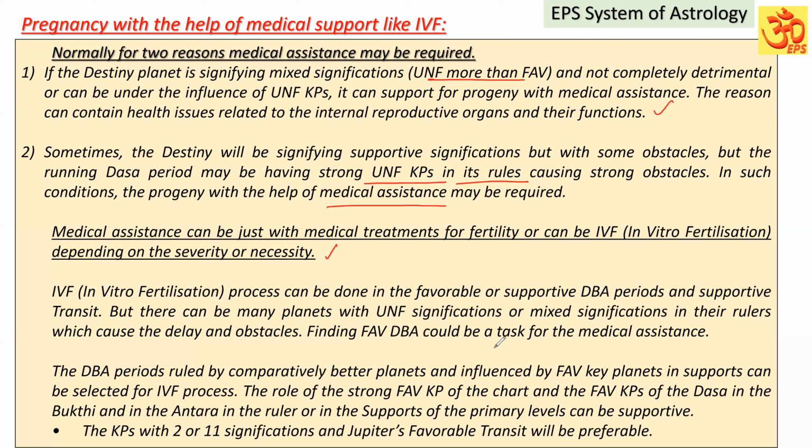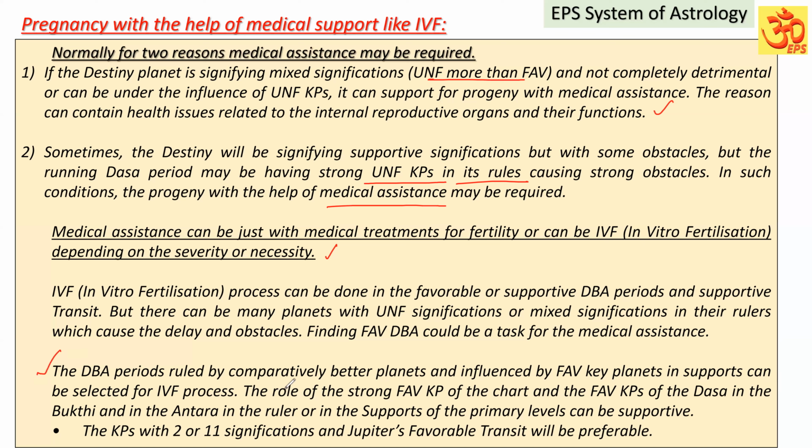What we have to do is check which are the comparatively better periods, with the favorable key planets ruling in the dasa. That favorable key planet of the destiny should be playing a role in the dasa, along with other favorable key planets, and the bhuktī also should be free from the unfavorable key planets of the destiny. So all these things we have to check, and select those periods for the IVF process. The DBA periods ruled by comparatively better planets and influenced by the favorable key planet in supports can be selected for the IVF process.